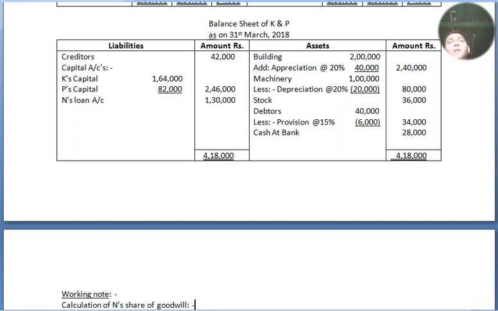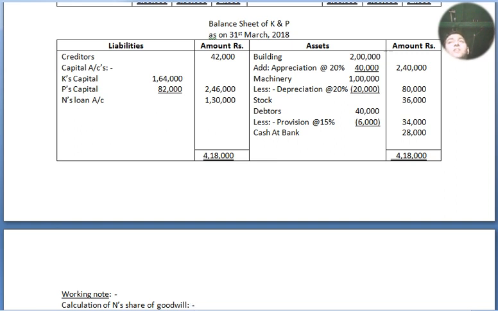That is the outer column 1,46,000, and we have just segregated the loan account, no more partner, so 1,30,000. It is still in the balance sheet but not as a partner. Now we move to our asset side. Building is 2 lakh, appreciated by 20%, 120% equals 2,40,000. Machinery 1 lakh, reduced by 20%, so 80% of machinery is 80,000.